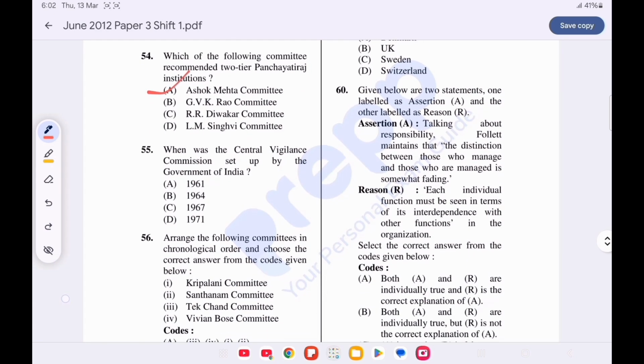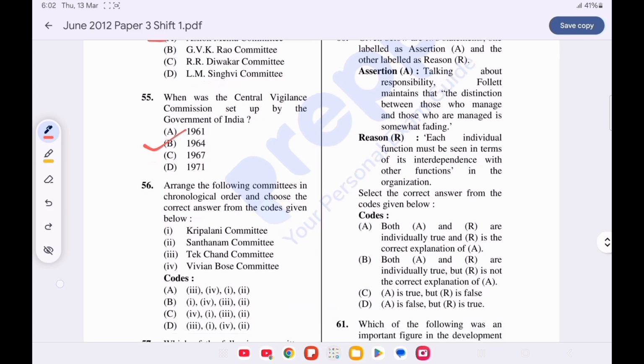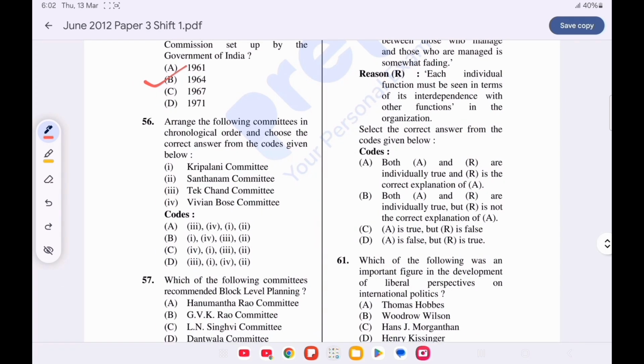Now question number 55. When was the Central Vigilance Commission set up by the Government of India? Option B is correct, 1964. Question number 56. Arrange the following committees in the chronological order and choose the correct answer from the code given below. Option D is correct. First is the Tekchand Committee, then Kriplani Committee, then Vivian Bose Committee, and the last is Santhanam Committee.